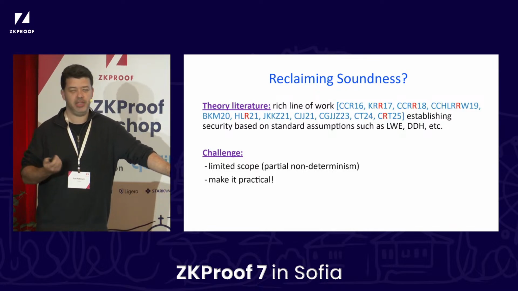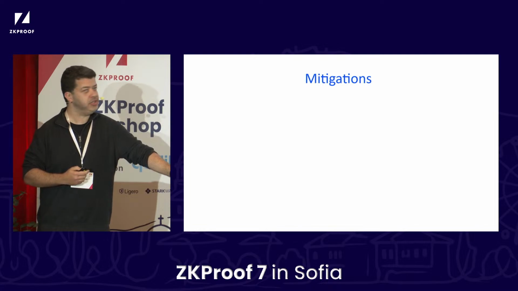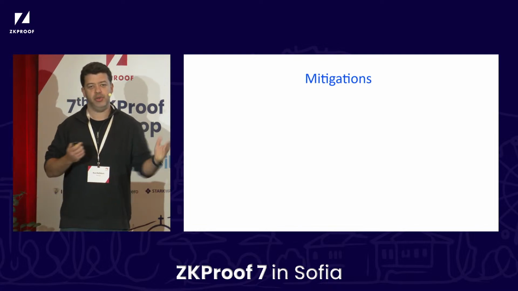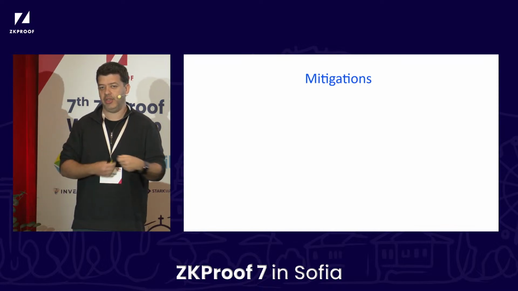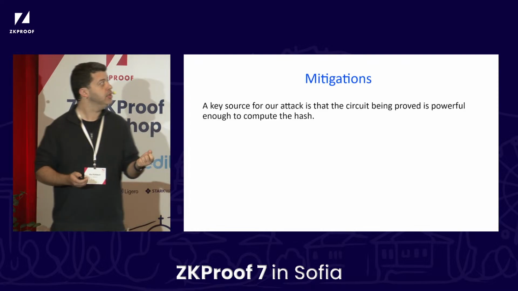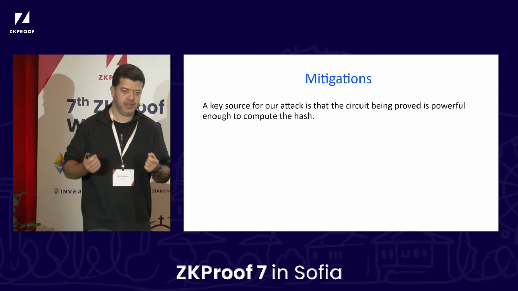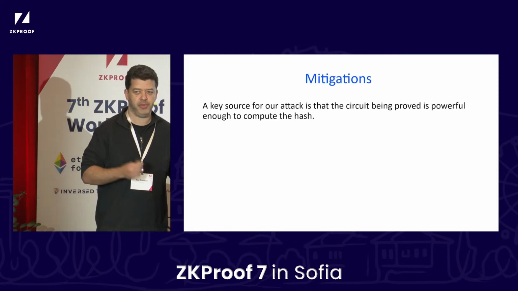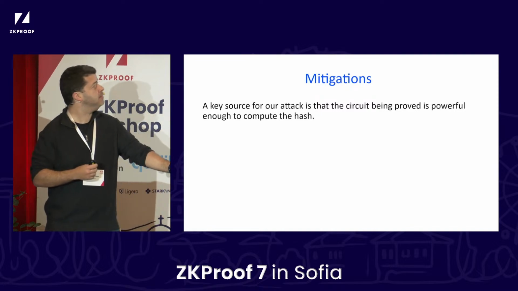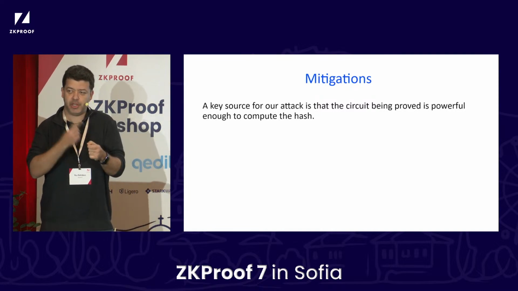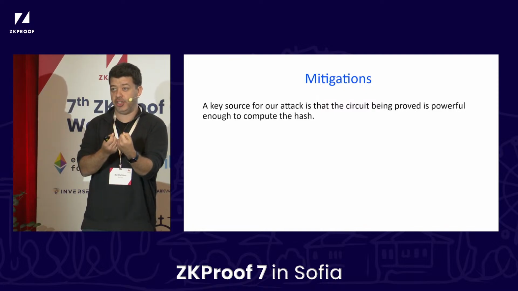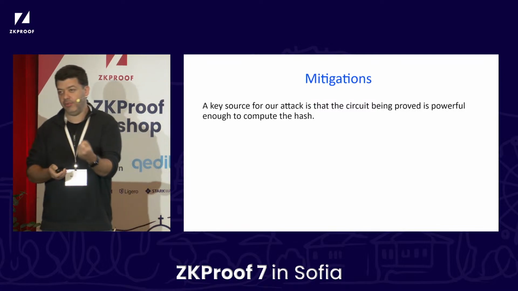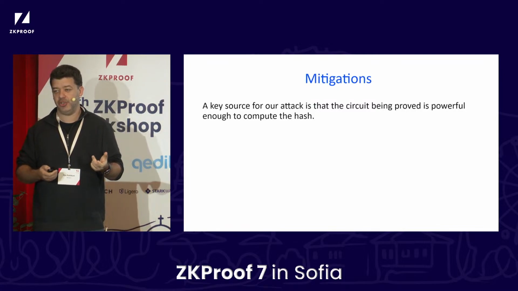Still, we need something for today. So let me mention some mitigations against the attack. These are ways to change the protocol in a way that I don't know how to mount the attack. A key point, and we'll hear more about it later today, in this attack and all of the contrived attacks before, it's really crucial that the circuit is able to evaluate the Fiat-Shamir hash. Right? And one way to get around this might be to make sure that the circuit is unable to evaluate the Fiat-Shamir hash.